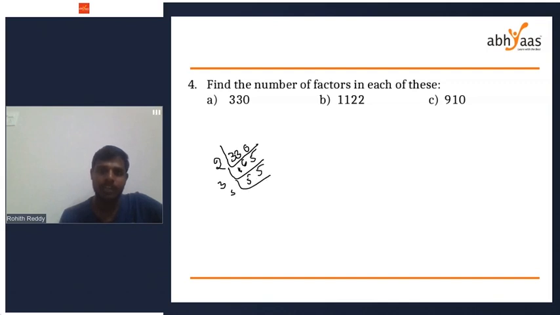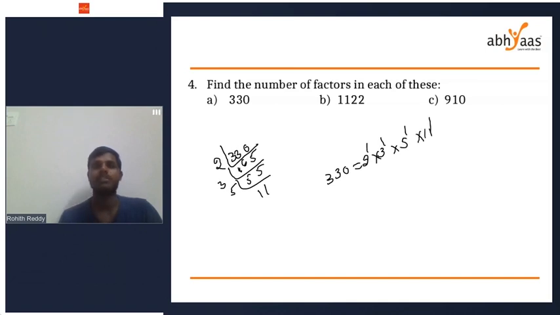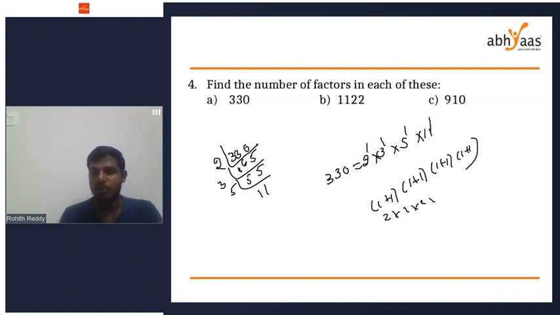Next, 55 can be written as 5 elevens. So I have written 330 as a product of prime numbers only. 330 equals 2 power 1 into 3 power 1 into 5 power 1 into 11 power 1. So the number of factors of 330 is each power plus 1: (1 plus 1) into (1 plus 1) into (1 plus 1) into (1 plus 1), which is 2 into 2 into 2 into 2. So the number of factors of 330 is simply 16.